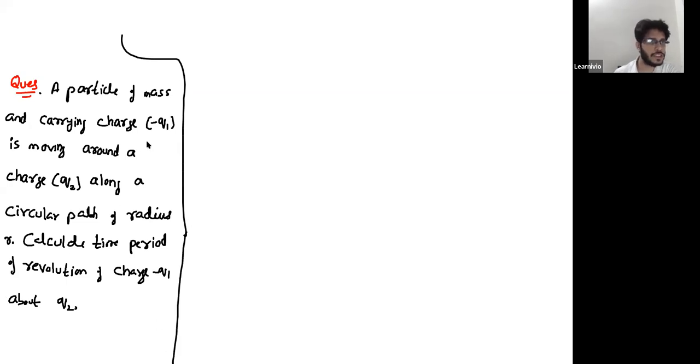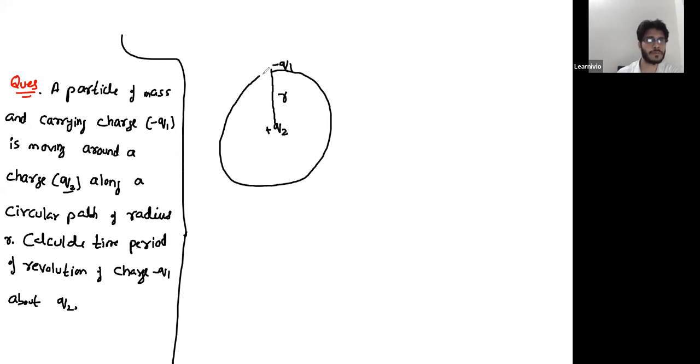So you have a charge q2. Around this charge q2, in a circle of radius r, a charge minus q1 is revolving. Let's say the velocity of minus q1 is v. So what is the centripetal force required by it, if its mass is m? What is the centripetal force required by minus q1?